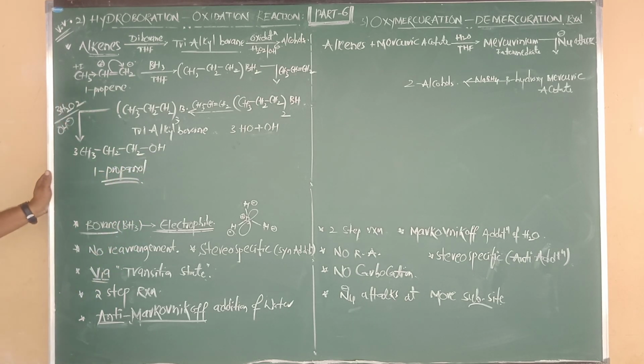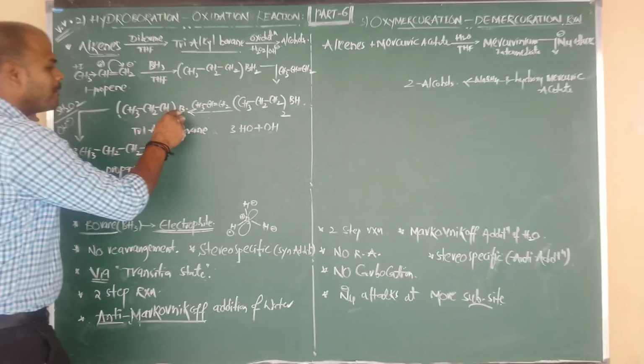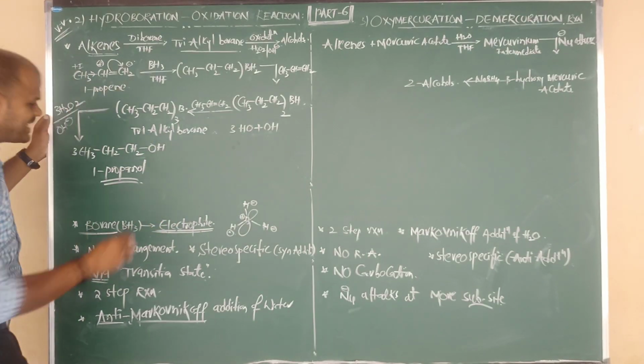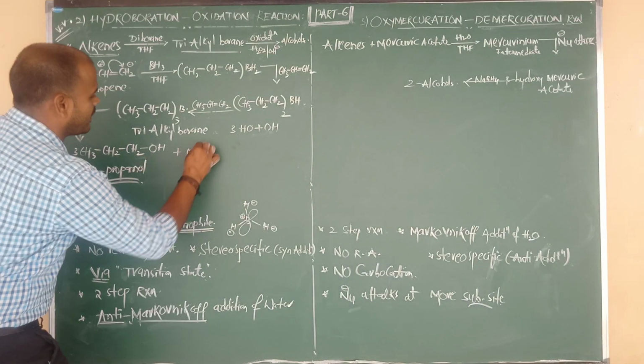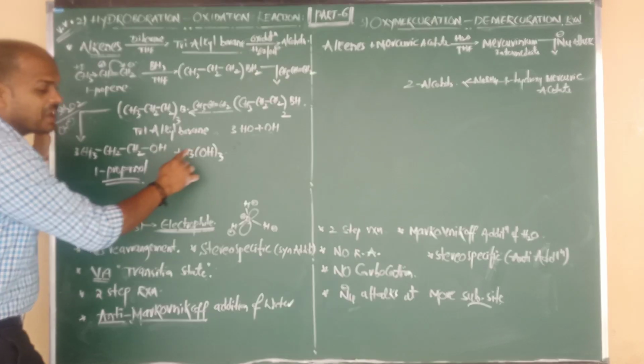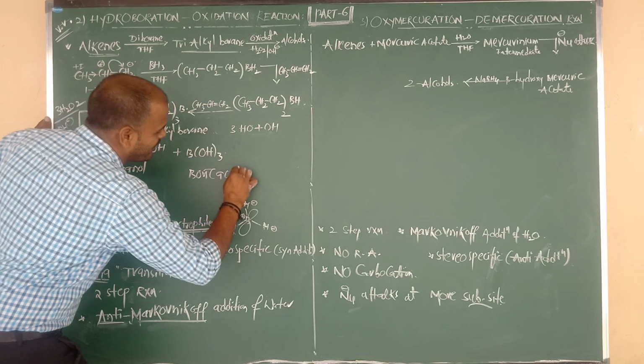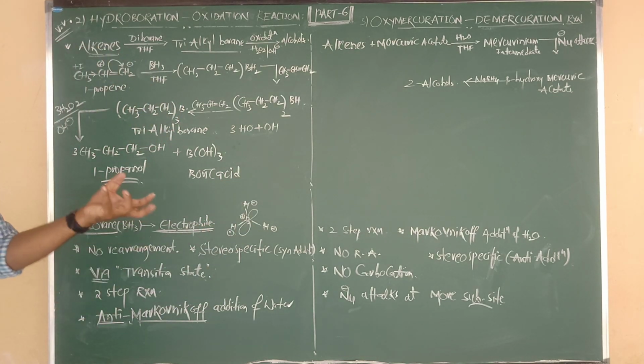Which product, beta? 1-propanol. What about the byproduct? Here 1 boron is there and here 3 OH groups are there. B(OH) taken thrice. This is your byproduct, Nana. B(OH) taken thrice, or we can say H3BO3. This is your byproduct. The byproduct name you also know very well. This is nothing but what, beta? Boric acid. I hope you understand.